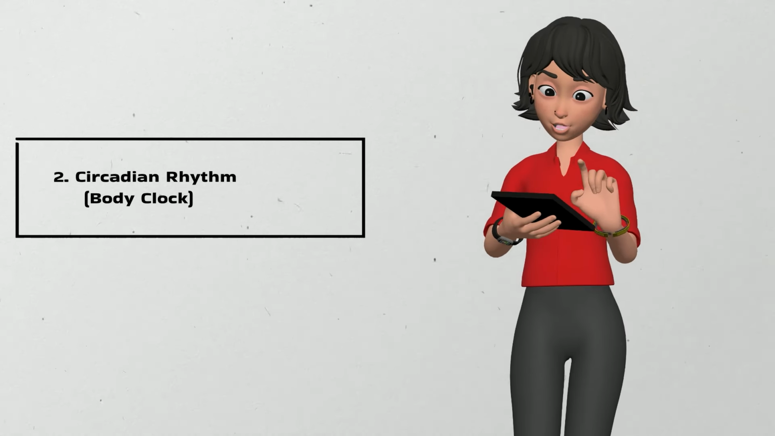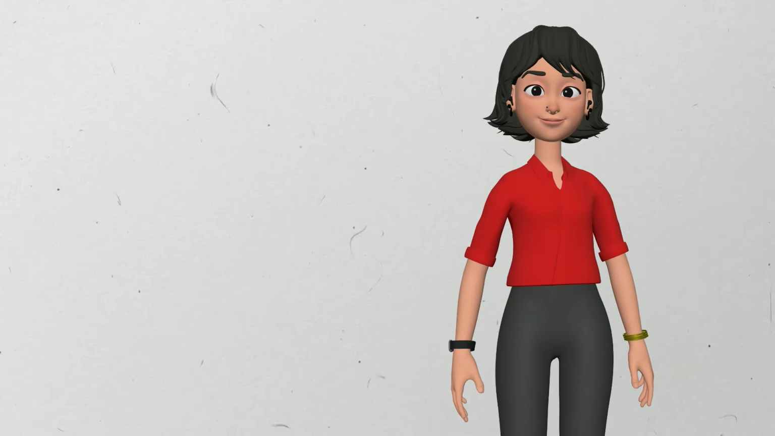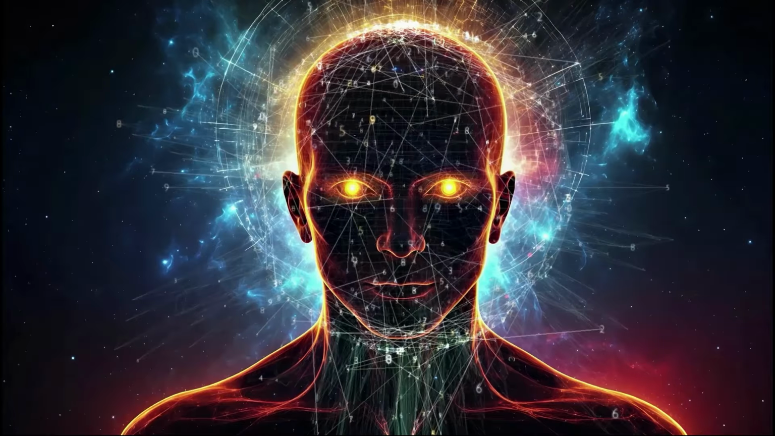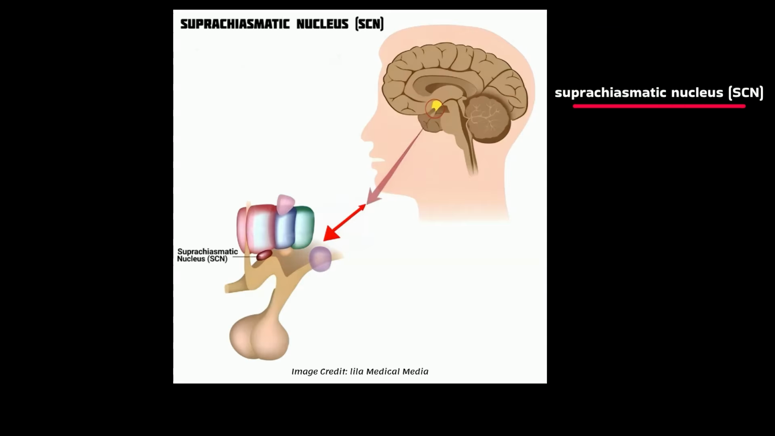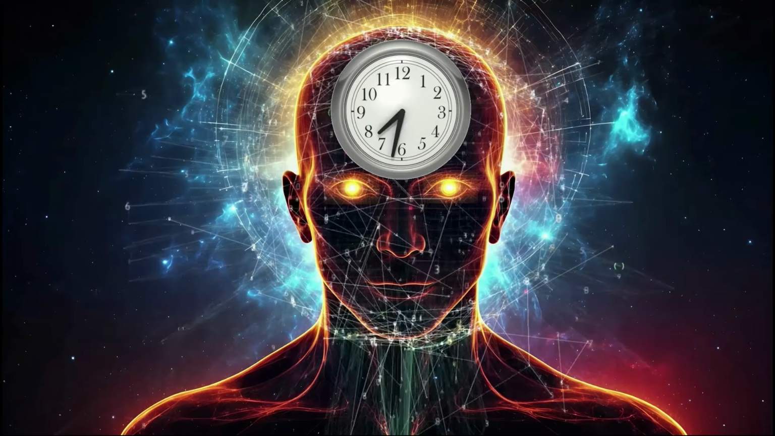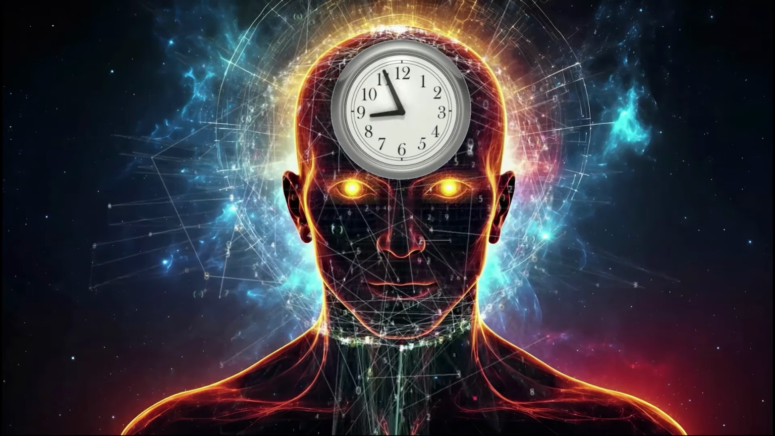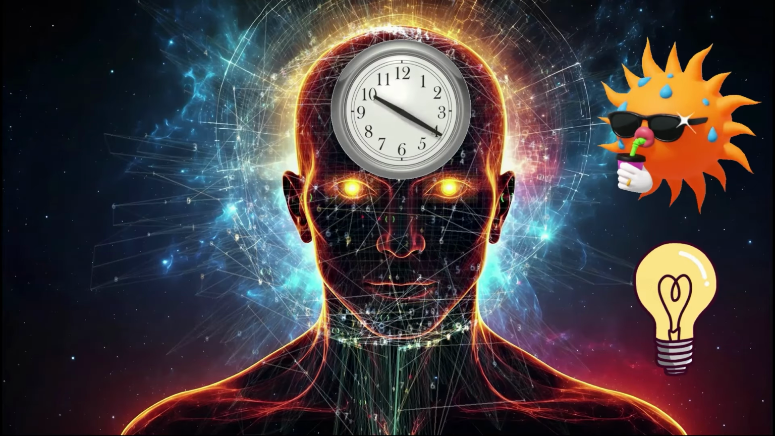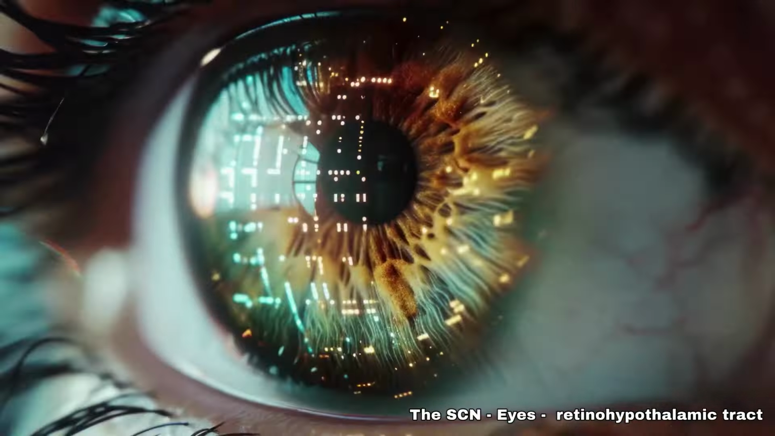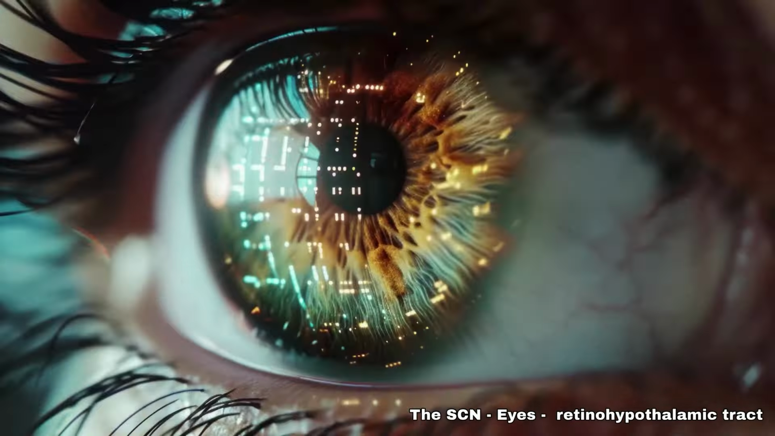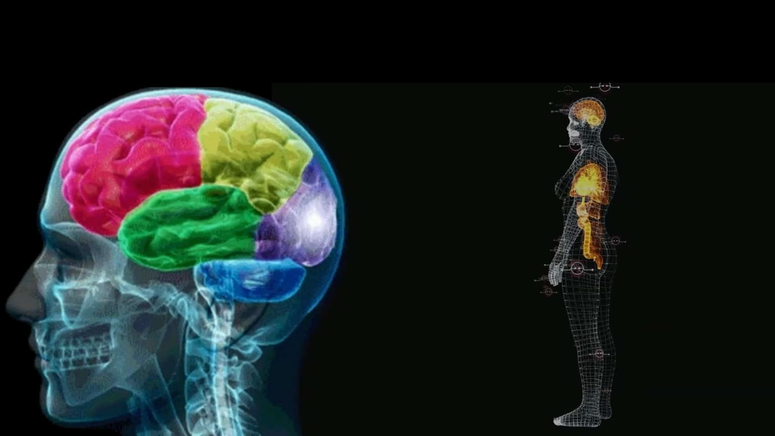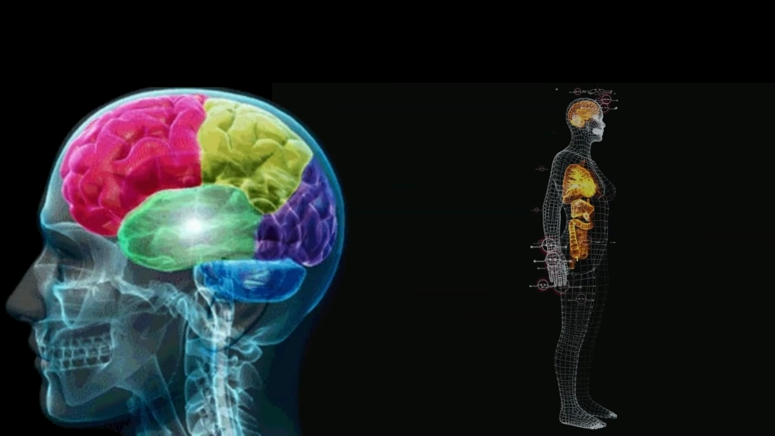When it comes to circadian rhythm or body clock, your body functions on a 24-hour internal clock, controlled by the suprachiasmatic nucleus or SCN, found in the brain. This clock plays a crucial role in regulating your sleep-wake cycle, based on the availability of light and darkness. The SCN receives light signals from the eyes via the retinohypothalamic tract. The SCN interacts with other brain regions in the body to regulate rhythms effectively.